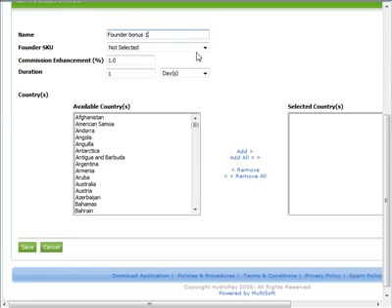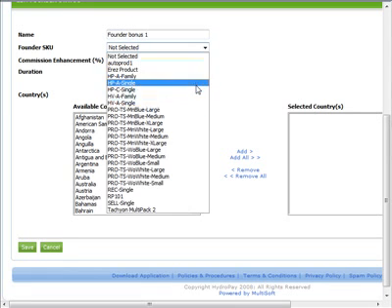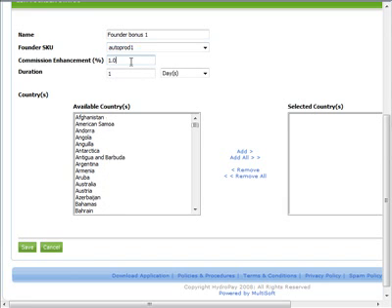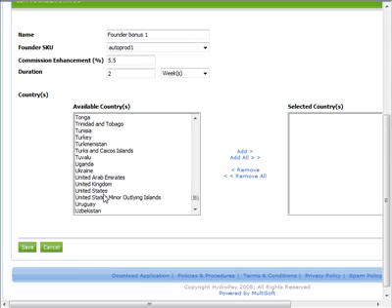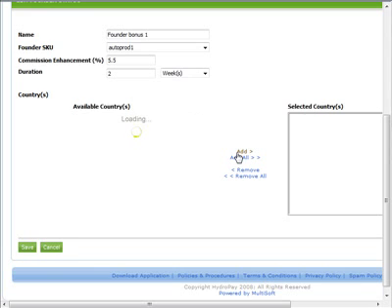Any sales of this SKU will generate an additional bonus for founding members. Enter the percentage value of the addition to commissions earned that this bonus will earn the founder and select a period of time that this bonus will run for. You may select a period of days, weeks, months, or years from the drop-down. You may create different founder bonuses for different countries. Select which countries members should be from that will be eligible to receive this bonus by selecting them in the left pane and clicking Add to move them to the right pane.